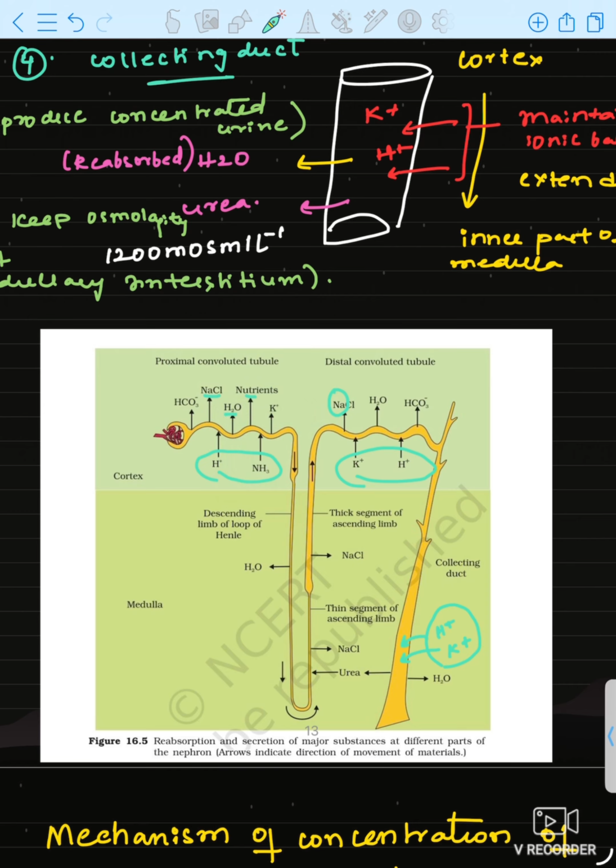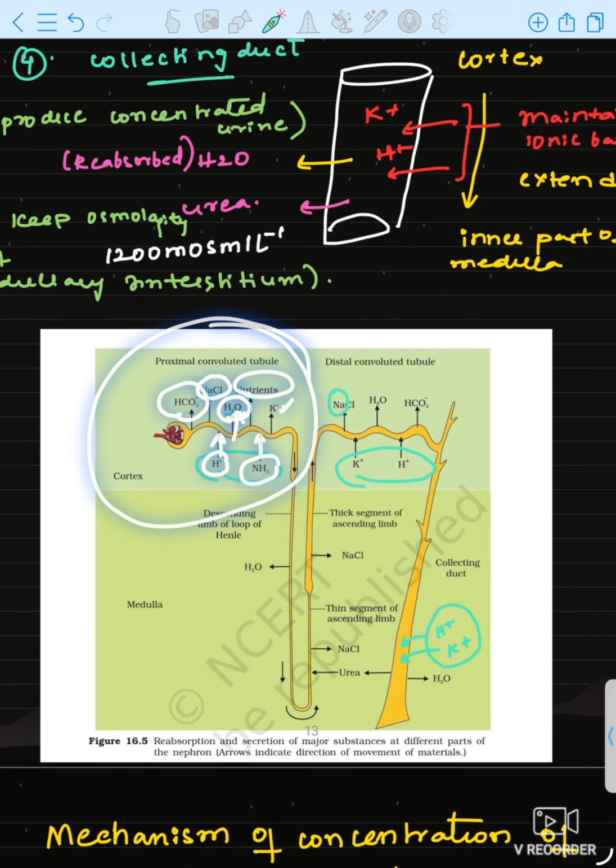Okay, but just remember, nutrients, electrolytes, and water are reabsorbed, facultatively, and hydrogen ion and ammonium are secreted. Bicarbonate is reabsorbed, okay. This is also reabsorbed along with water. This is about the proximal convoluted tubule. It is present in the cortex.